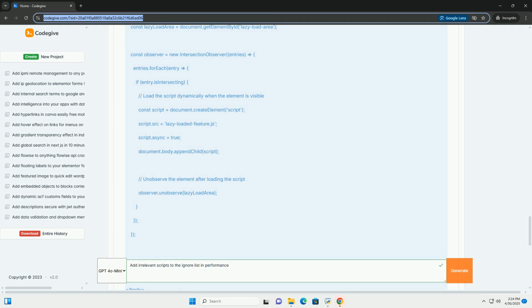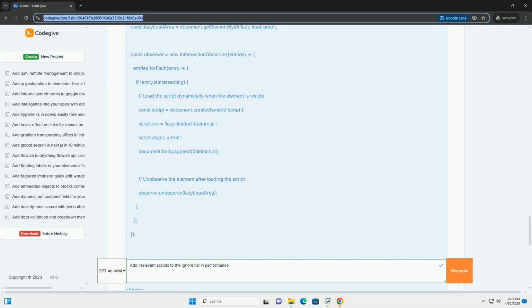Lower CPU usage: by reducing the amount of JavaScript code that needs to be parsed, compiled, and executed, you can reduce CPU usage, especially on mobile devices. Improved time to interactive, TTI. This metric measures the time it takes for the page to become fully interactive and responsive to user input. Deferring non-essential scripts can significantly improve TTI. Better Core Web Vitals scores: ignoring or deferring scripts contributes to improved scores for FCP, LCP, and TTI, which are core web vitals used by Google to rank websites.